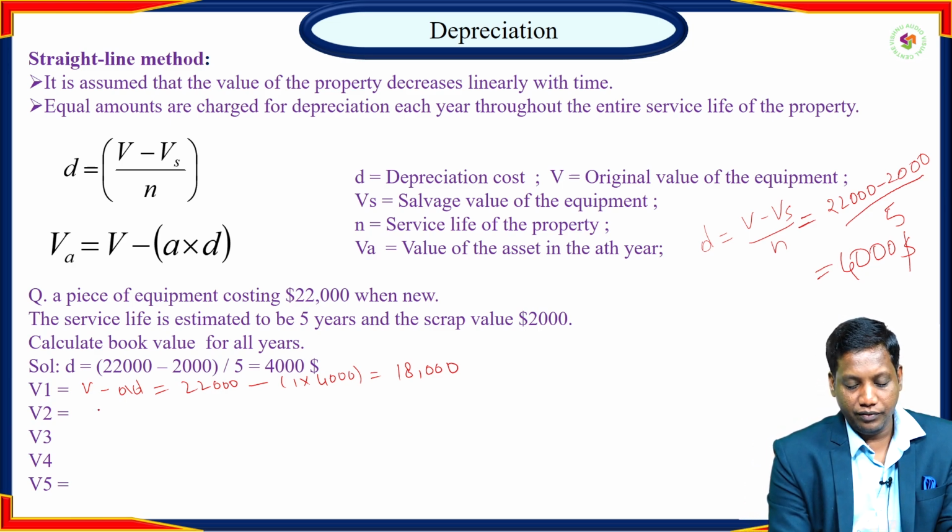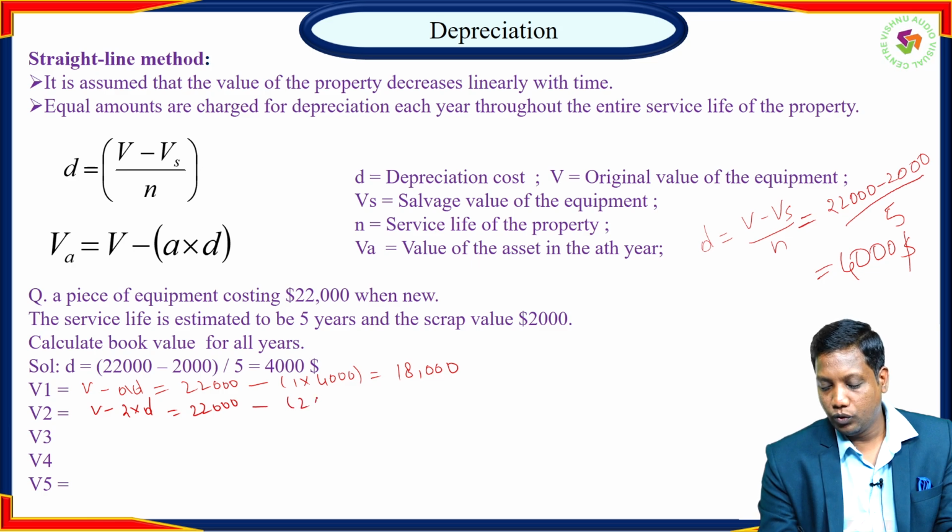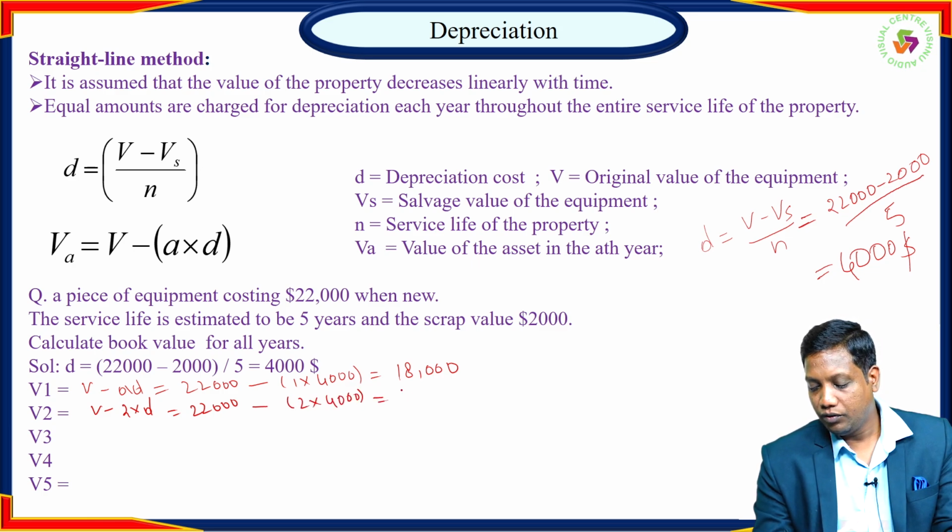Second year: V minus 2 into D, that is 22,000 minus 2 into 4,000. Here we get 14,000.